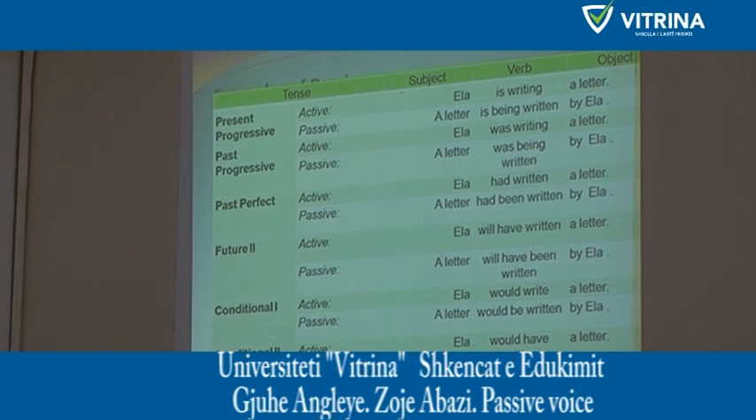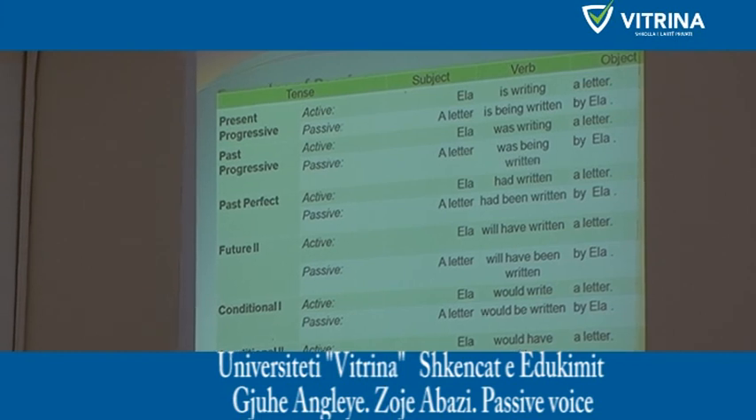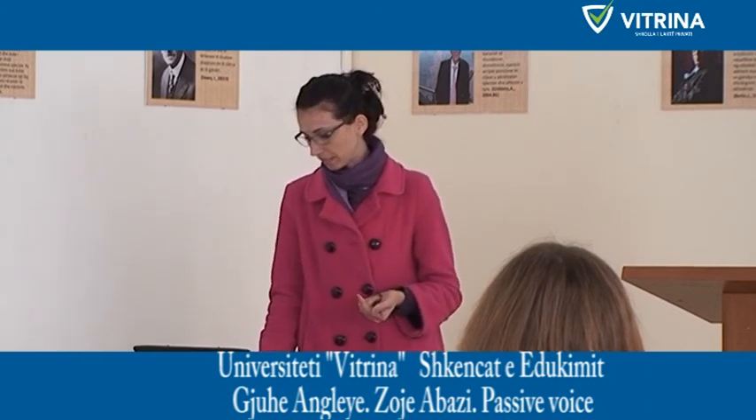And then we have the future. Ella will have written a letter. A letter will have been written by Ella. Or the first conditional: Ella would write a letter. A letter would be written by Ella. Or the third conditional: Ella would have written a letter. A letter would have been written by Ella. This is how the tenses will move. Okay? To move or change the object, to make it a subject, and the subject will become the object in the passive.